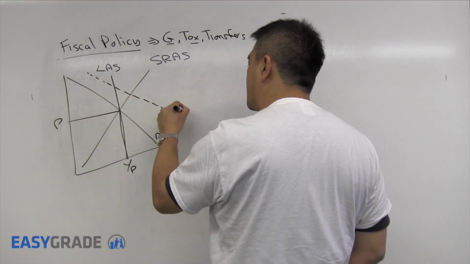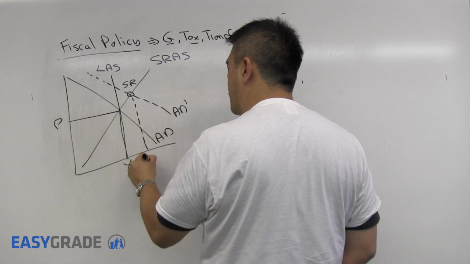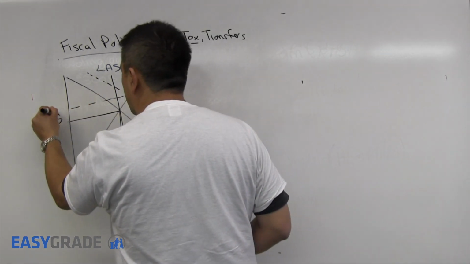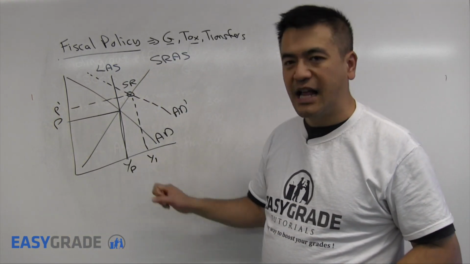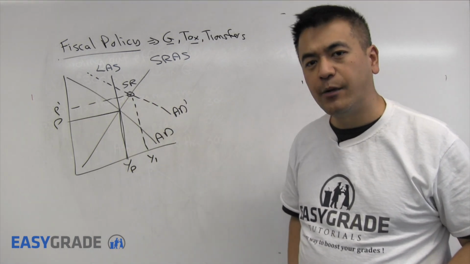If government spending increases, you will be here in the short run. Output will be higher and price level will be higher. In this model, if you are above the potential, you have what's called an inflationary gap.